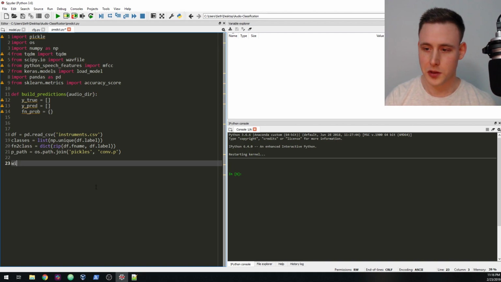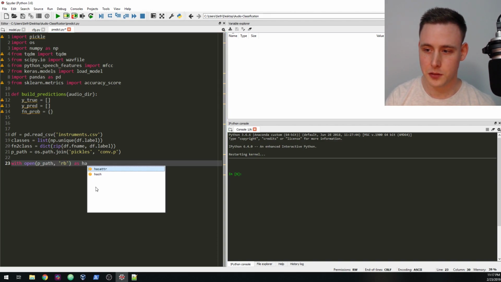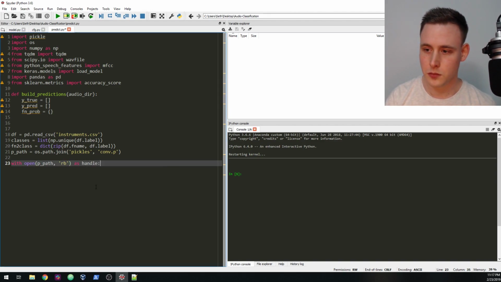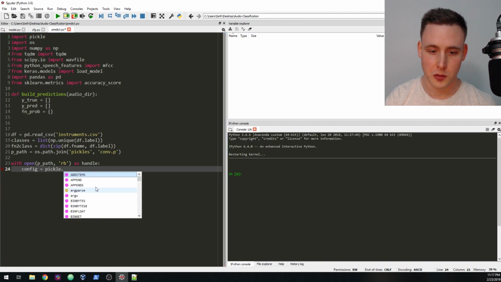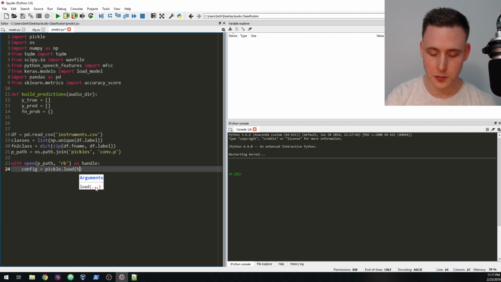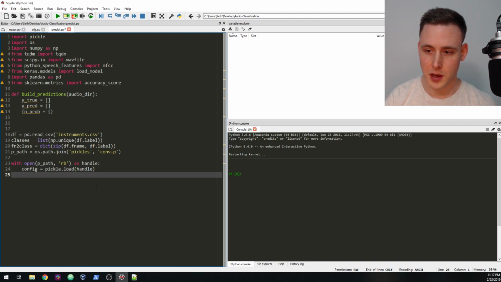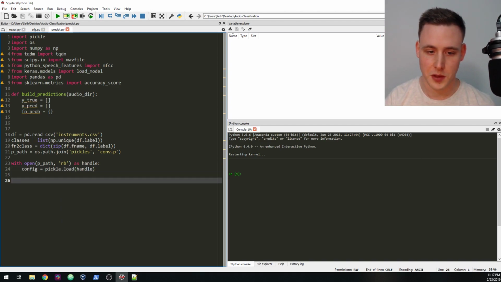So we're going to say with open of ppath, we're going to read bytes as handle, and then say config. We want to grab that config class that we stored as a binary file, a pickle, and we're going to do pickle.load handle. So now that's all going to be stored in config.